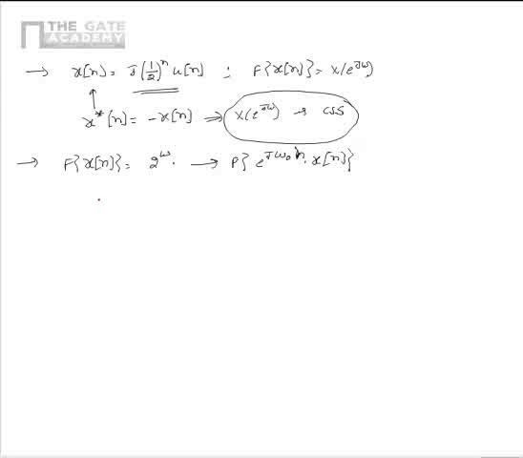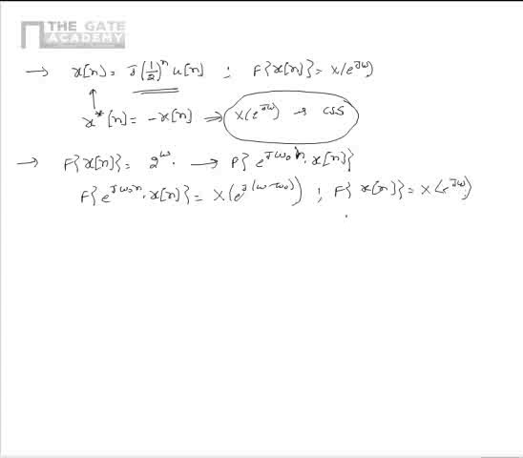We know the frequency shift property, as per which the Fourier transform of e^(jω0 n) multiplied by x[n] is equal to X(e^(j(ω-ω0))), where the Fourier transform of x[n] is equal to X(e^(jω)).